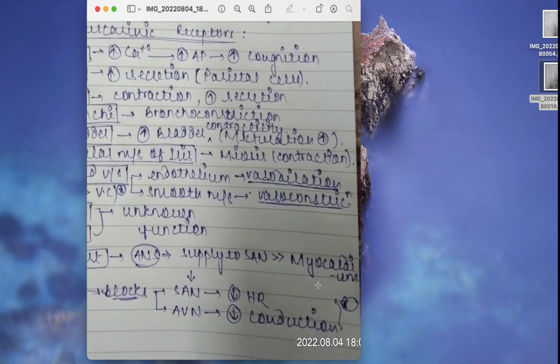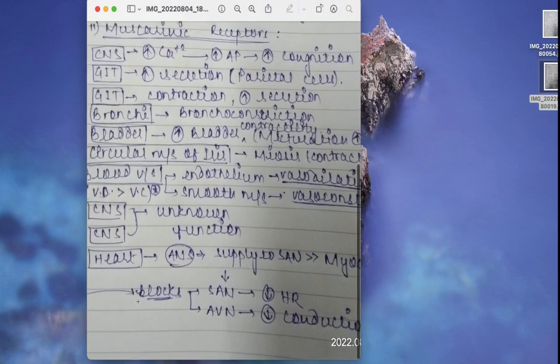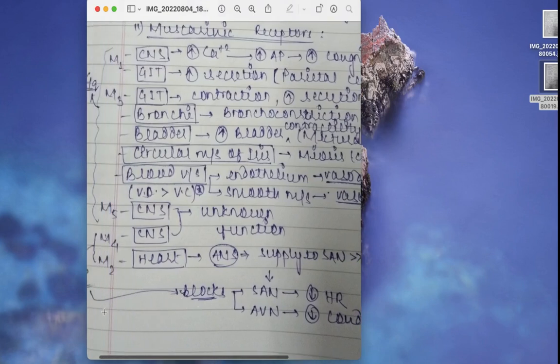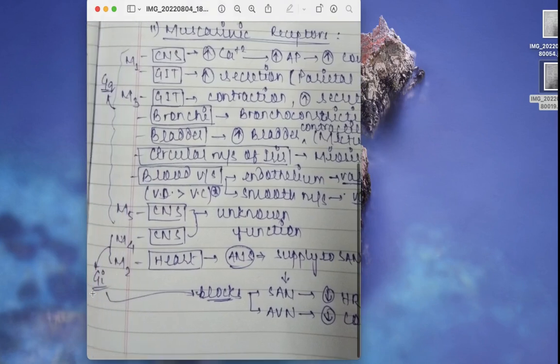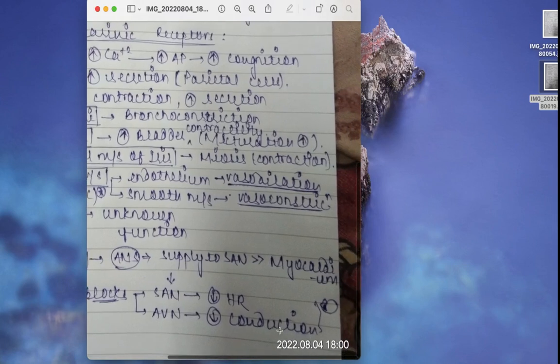So what it will do, at the SA node and the other nodal bundles, it causes blockage. Now why is it causing blockage? Because it is a Gi subtype receptor, so it will cause blockage. When it causes blockage of the SA node, it leads to decrease in heart rate, and when it causes blockage in the AV node, it leads to decrease in conduction velocity and increase in conduction time. Just remember this, and it's easy to remember.